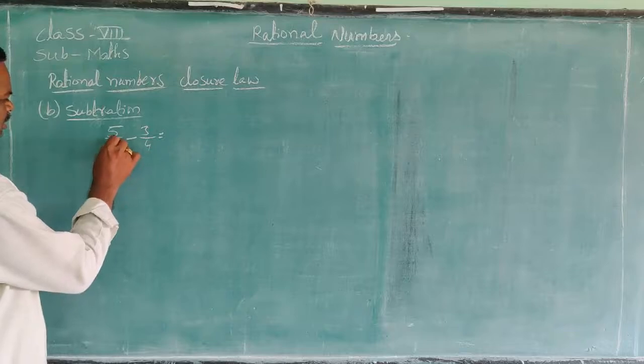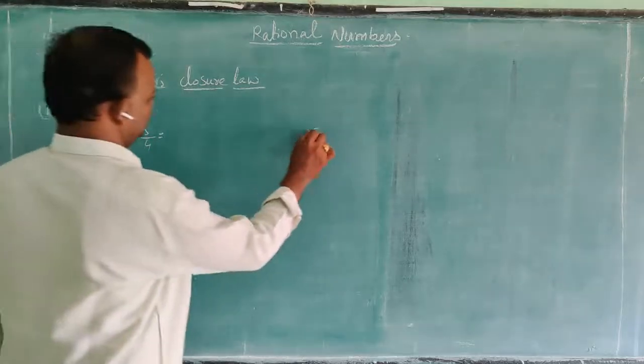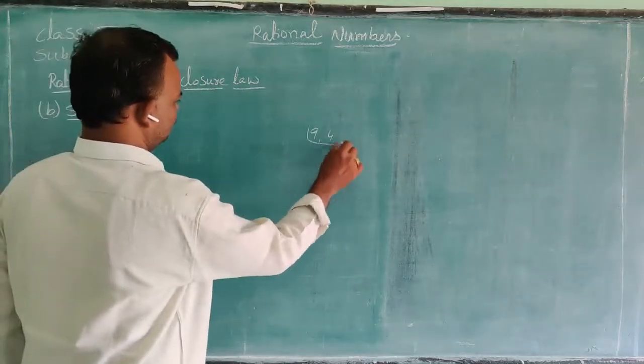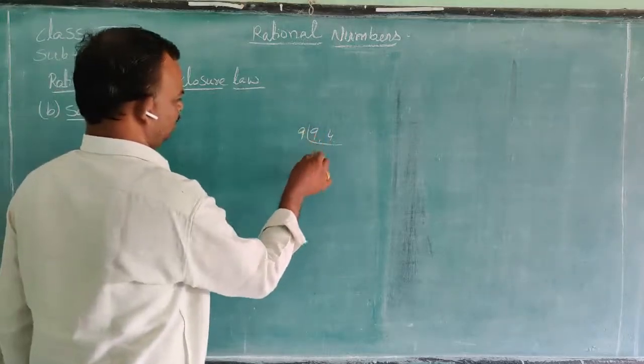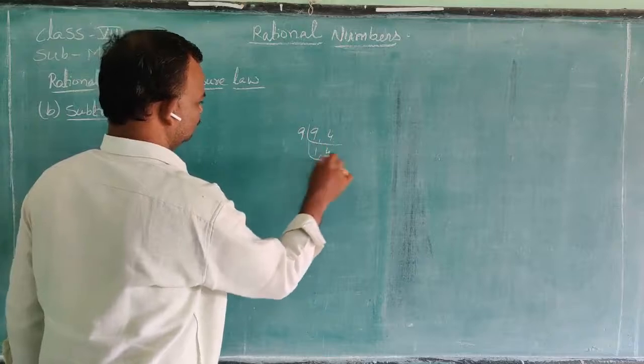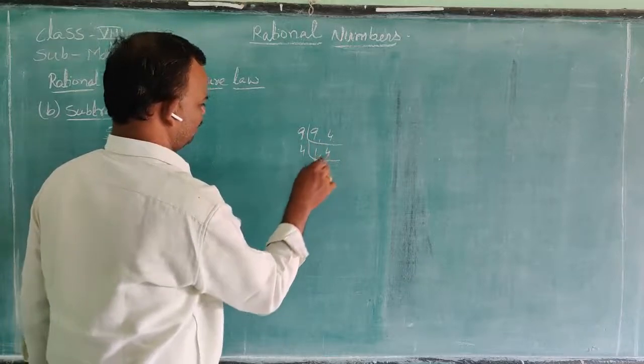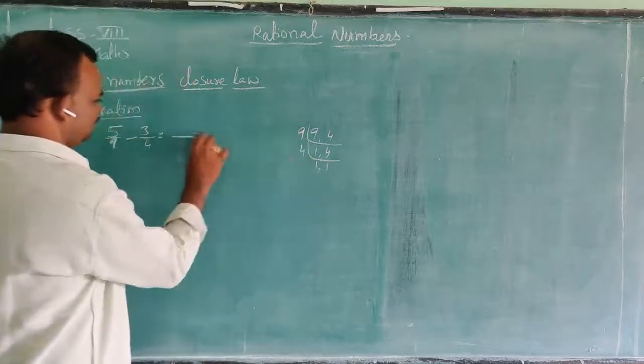Here take LCM of 9 comma 4. There is no common factor, so divide with 9, 1 comma 4, another time 4 comma 1, 9 4s are 36.